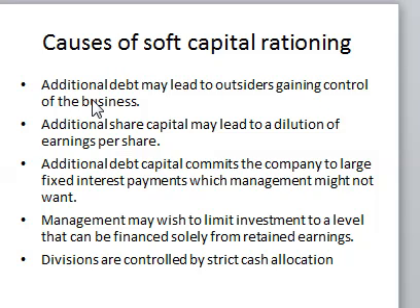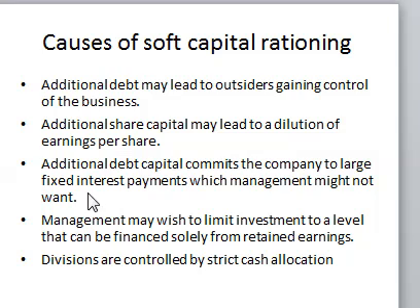Another factor that we can talk about under soft capital rationing is that additional share capital may lead to dilution of earnings per share. The shareholders may fear that if they raise money by issuing shares, it is going to dilute their earnings per share. Because of that fear, the shareholders or the owners are going to be reluctant to raise money by issuing shares, which is going to affect our budget to invest.